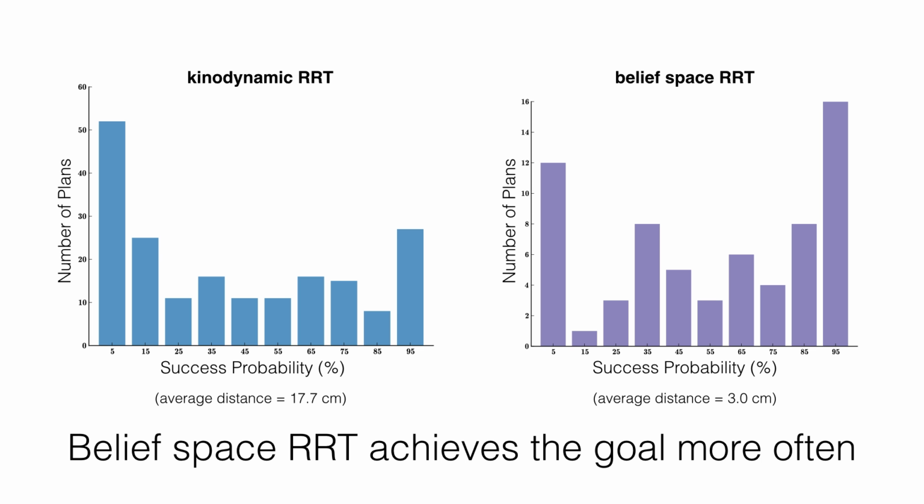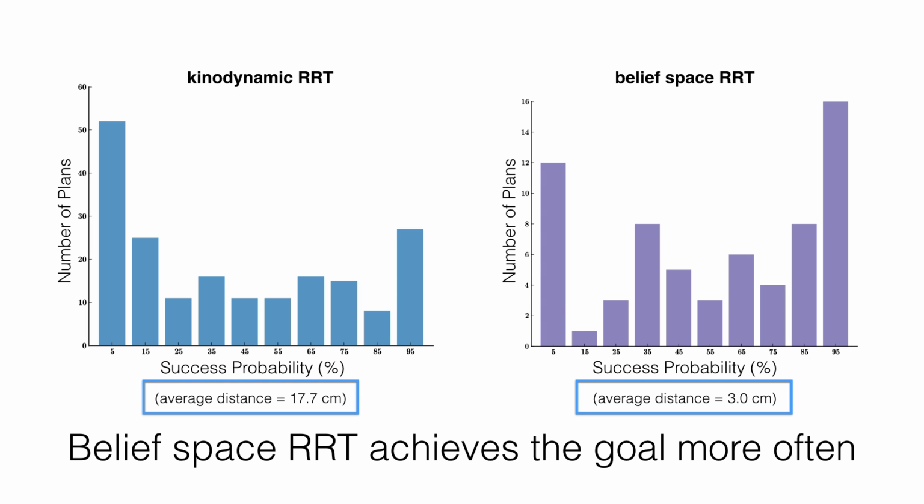We return to one of the scenes we analyzed in the first half of the project. On the left, we show our original results. On the right, we show results when using our belief space planner. Again, we used our planner to generate several trajectories for the scene and performed 50 noisy rollouts of each trajectory and to record the success rate. As can be seen, we get better success rates when we plan in belief space.